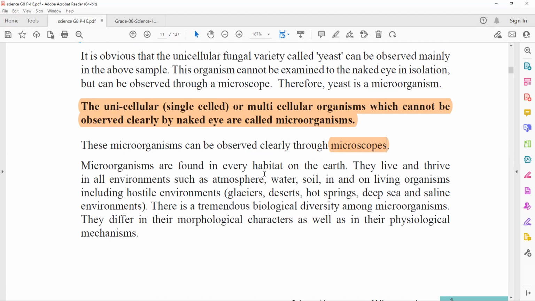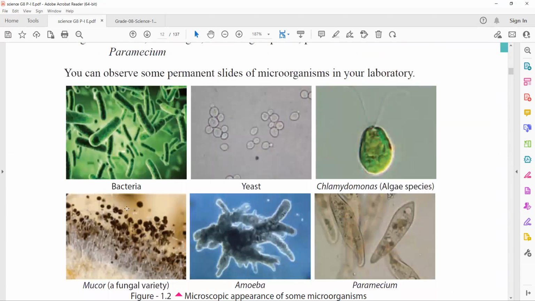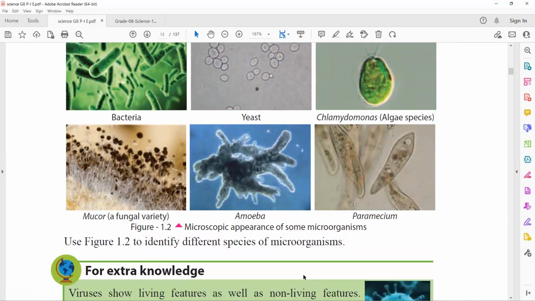Microorganisms are found in every habitat on the earth. In this paragraph, they have mentioned the habitats where microorganisms are living. Here they have given some examples of microorganisms. We have bacteria, fungi, and protozoa. Bacteria is also a microorganism. It is an algae species. Here we have fungal varieties, mucor, amoeba, and paramecium.